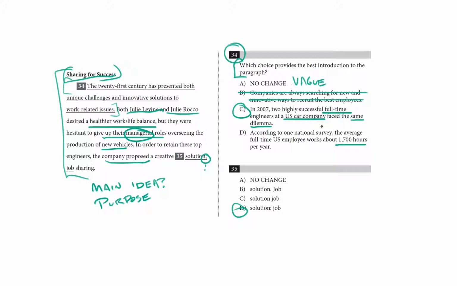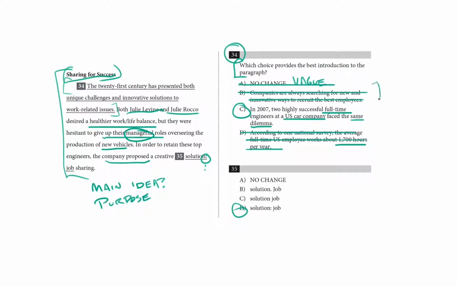Or, in other words, only kind of related. Because this passage isn't really about full-time employees, it's about full-time employees that become part-time through job sharing. So I'm going to get rid of this vaguer option that's just about unique challenges and innovative solutions. I'm going to instead go with the more specific one that directly relates to the context of the paragraph.